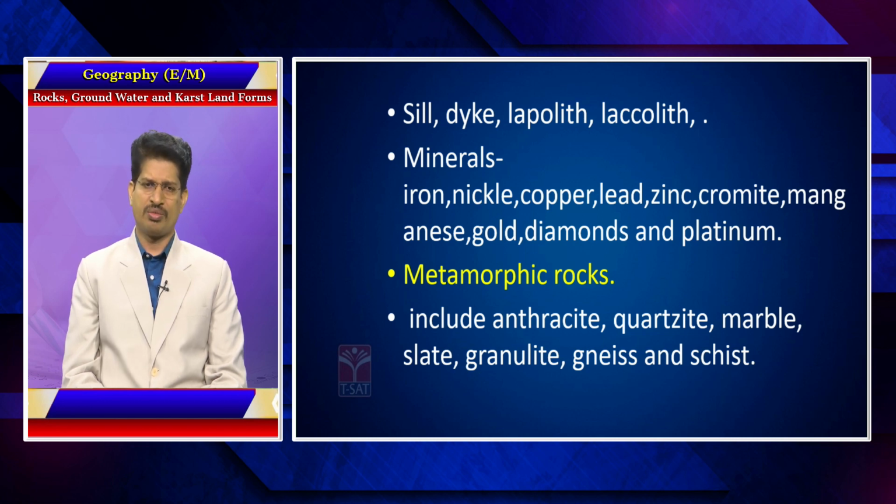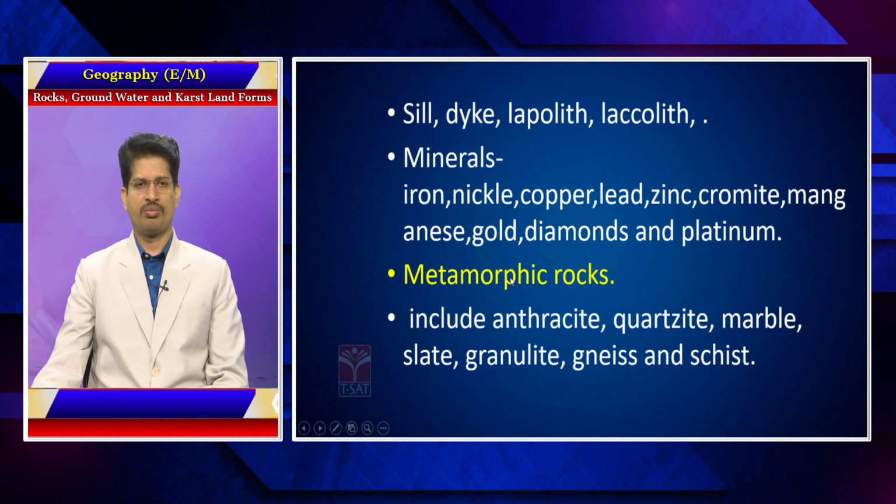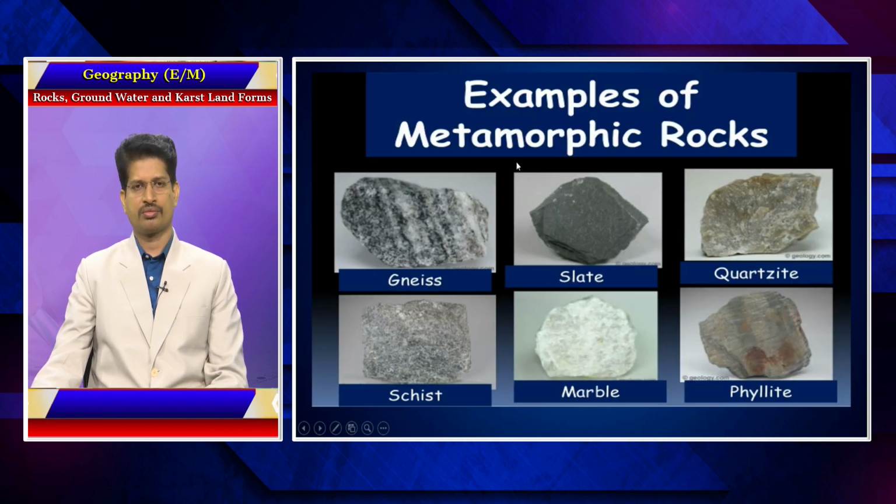So, here in the case of metamorphic rocks, anthracite is considered the purest form of coal. When coal is subjected to metamorphosis, it is converted into anthracite. So, this can be asked as an objective bit. This has already been discussed: the metallic ores derived from igneous rock bodies can be an objective bit. So, these are examples of metamorphic rocks: gneiss, slate, marble, phyllite, schist, quartzite. These are some examples of metamorphic rocks which can be asked in the exam.